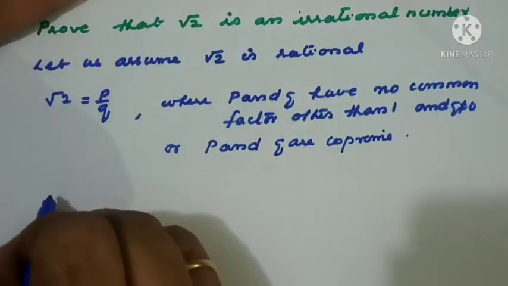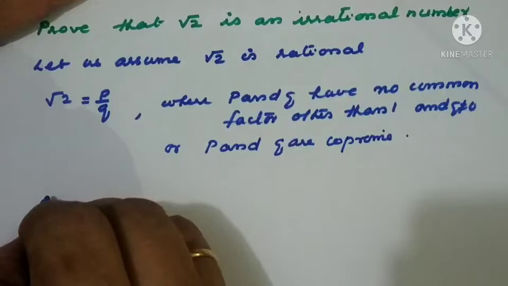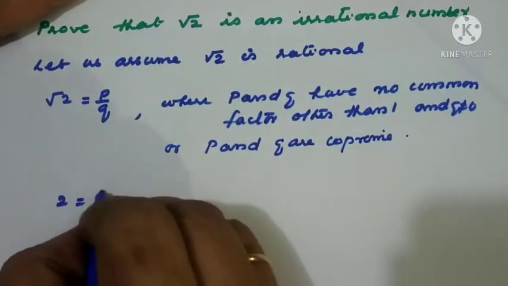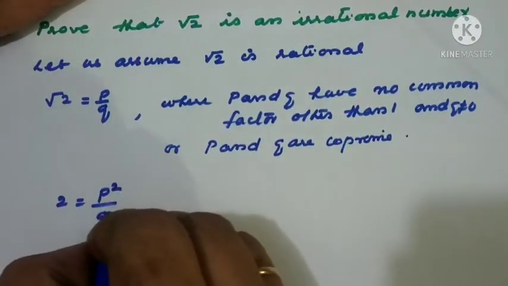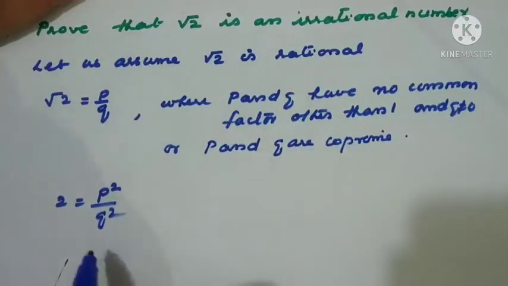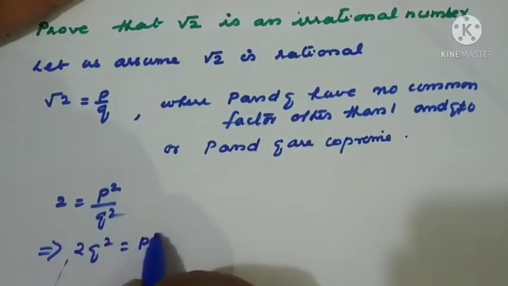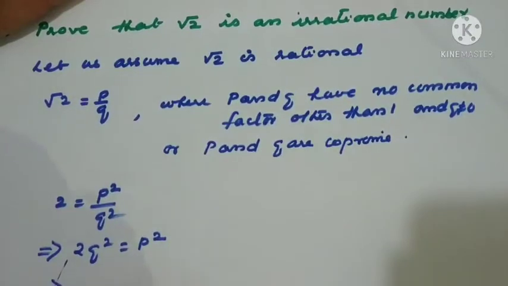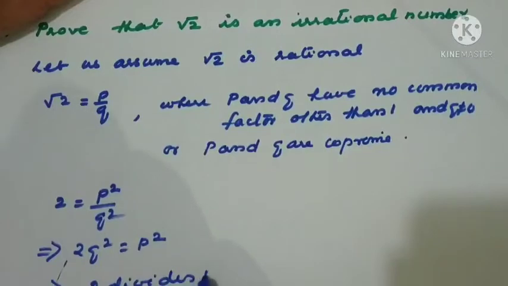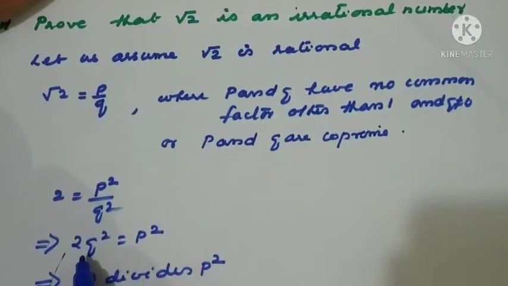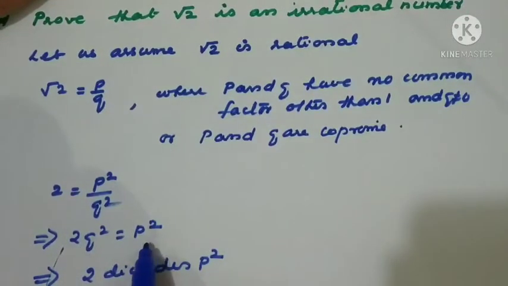Now we are squaring on both the sides. So 2 equal to p square by q square, right? Now I'm cross multiplying: 2q square equal to p square. This shows that 2 divides p square. See, 2 is a factor of p square. That means 2 divides p square.